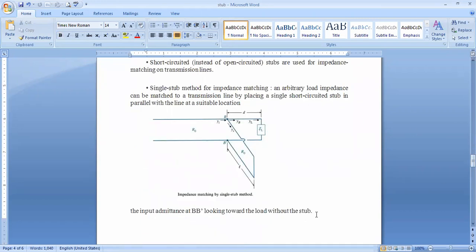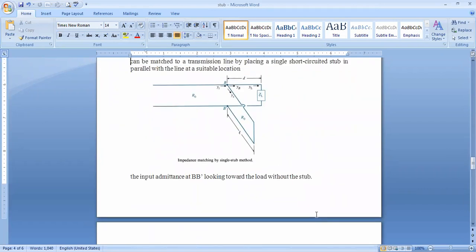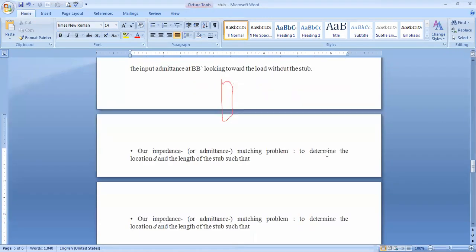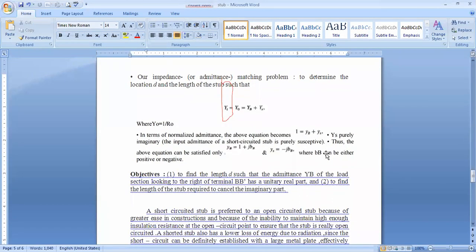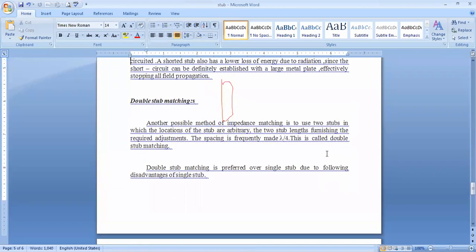See this figure and observe the points B and B dash. Here the transmission line is connected, and the stub is connected here. Similarly, what is admittance? Here the resistance is connected in shunt, so it is considered as 1 by resistance, as an admittance. Okay, that's all. Leave this concept, that is not required.